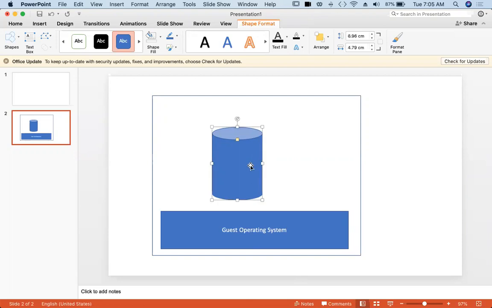Now, what does this Docker contain? This Docker contains your application and its dependencies. So, what are those dependencies? Frameworks, libraries, runtime.